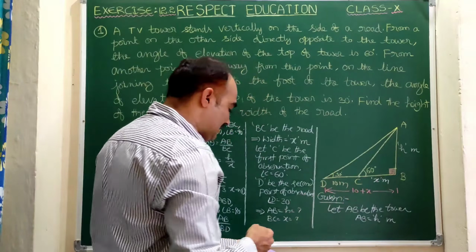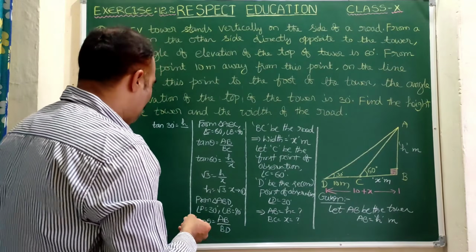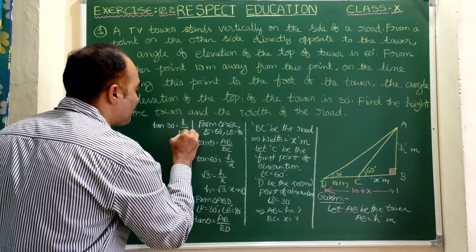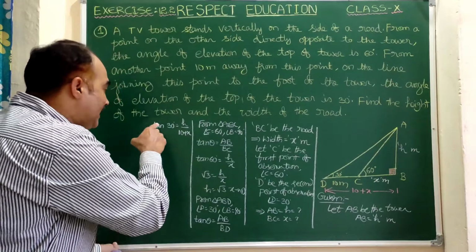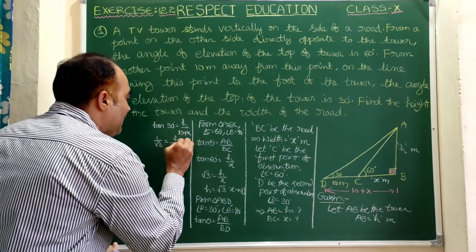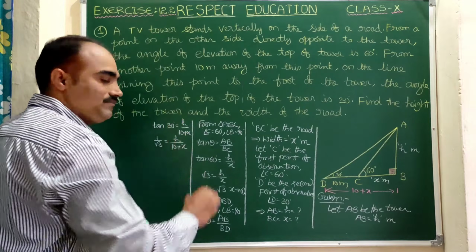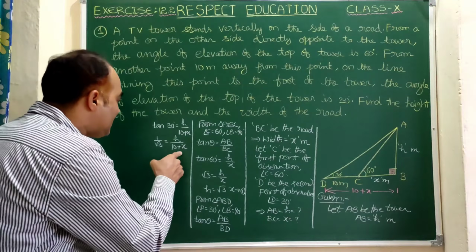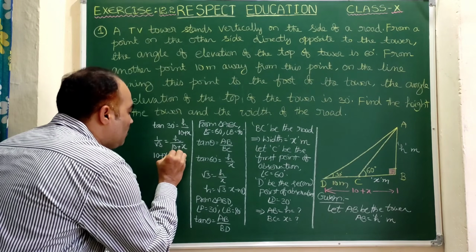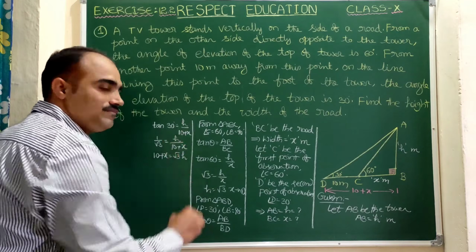This is the total distance from B to D. So let us take AB as h and BD as 10 plus x. As we know, tan 30 value is 1 by root 3. 1 by root 3 is equal to h by 10 plus x. Let us do cross multiplication. So 10 plus x is equal to root 3 times h.